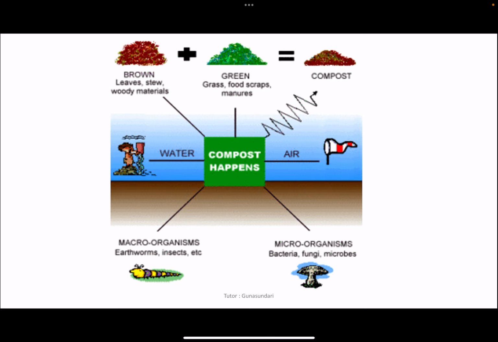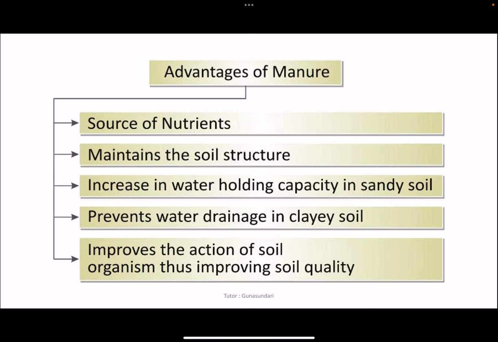You can see in this picture, one process happens that is called compost. By means of this compost, all the animal waste will be converted into an organic manure. Organic manure. Yes.